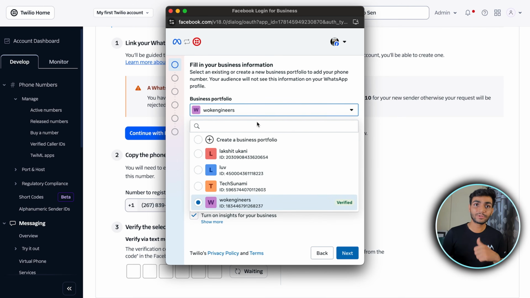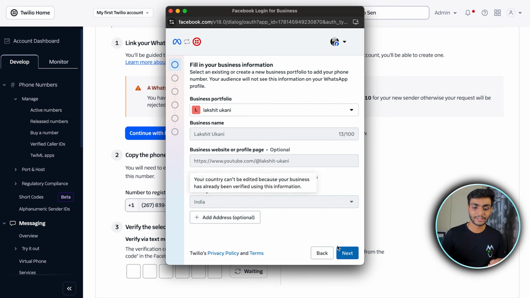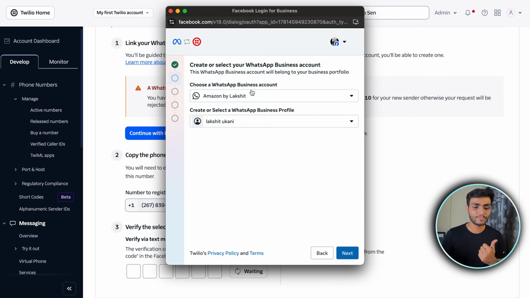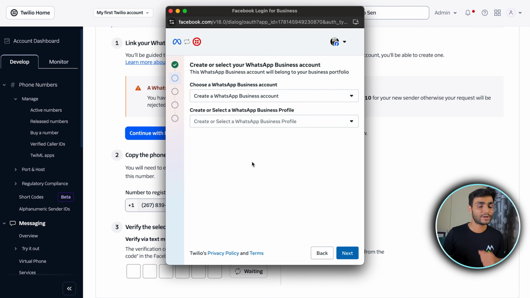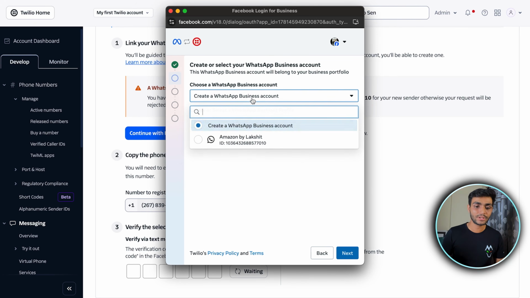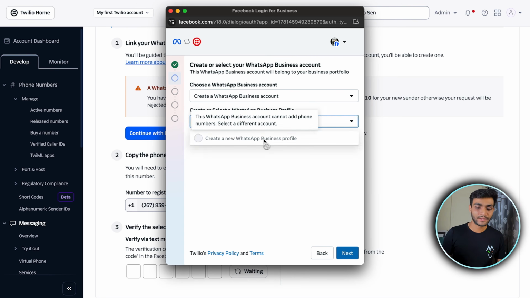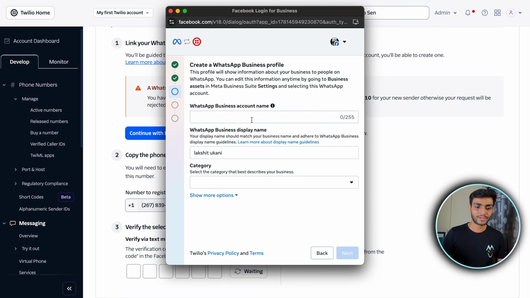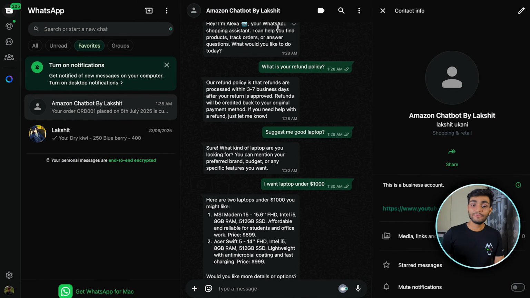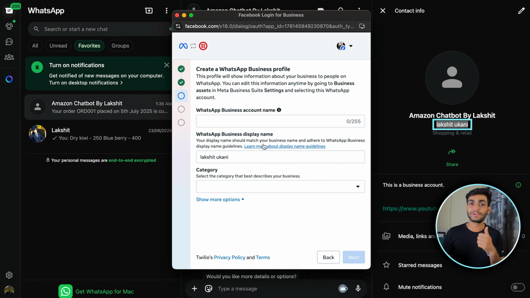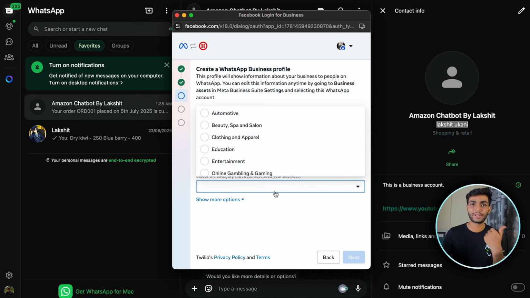Then you need to select the business portfolio which you created, then next, and now we need a WhatsApp business account. If you're coming for the first time, you might not have a WhatsApp business account, so create a WhatsApp business account. If you have done it already, just select that. Okay, then we'll create a WhatsApp business account and do next. Now give the WhatsApp business account name and the WhatsApp business display name. This display name will be visible inside over here. As you can see, my name is over here. This is the same WhatsApp business display name which we have. Okay, and select the appropriate category, whichever you want.